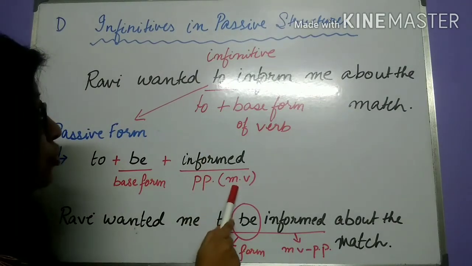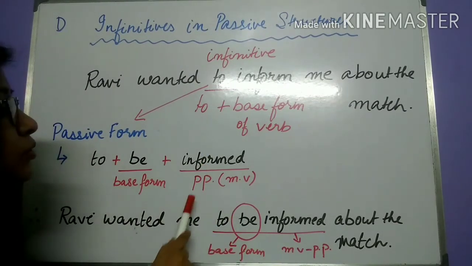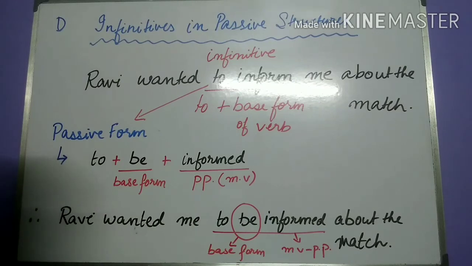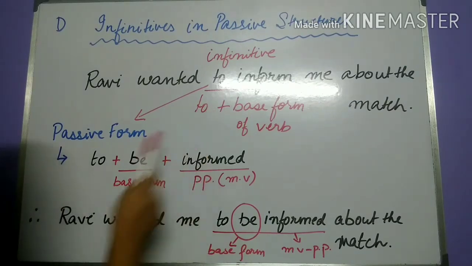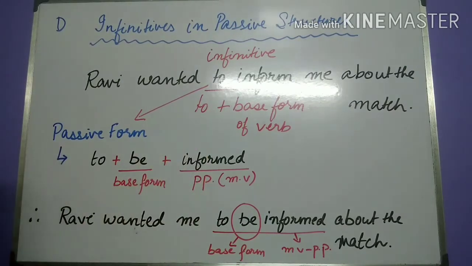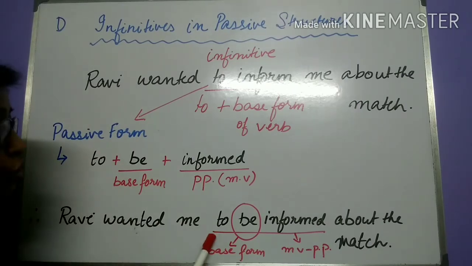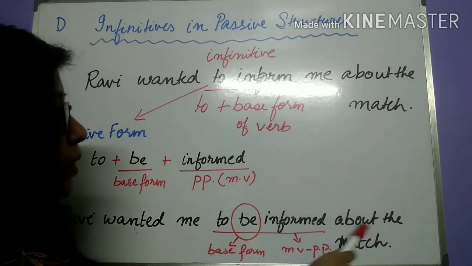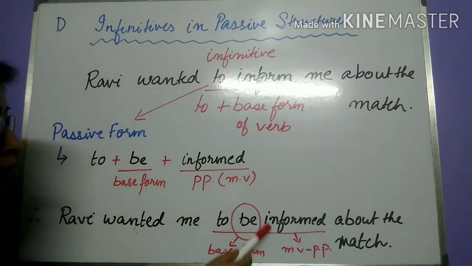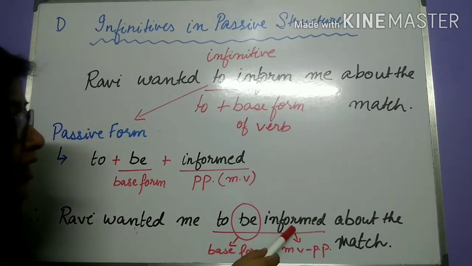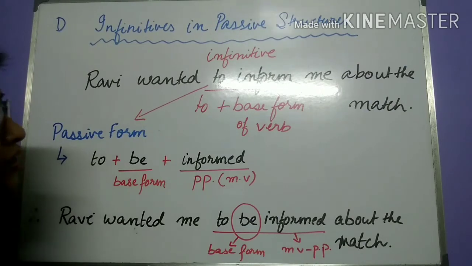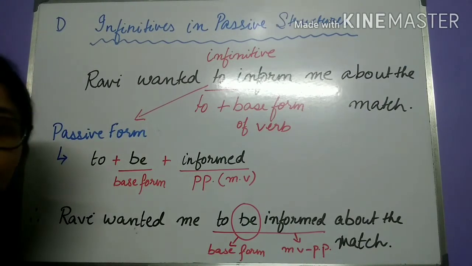And what happens to the main verb? The main verb changes into past participle. Okay. So what do we get as the answer for this passive sentence? Ravi wanted me to be informed about the match. Okay. So be is in the base form and informed is the past participle form of inform, which is the main verb.